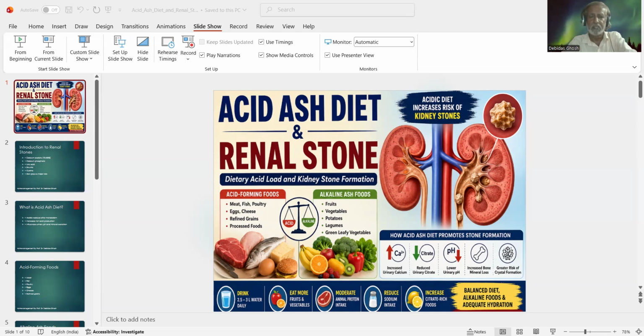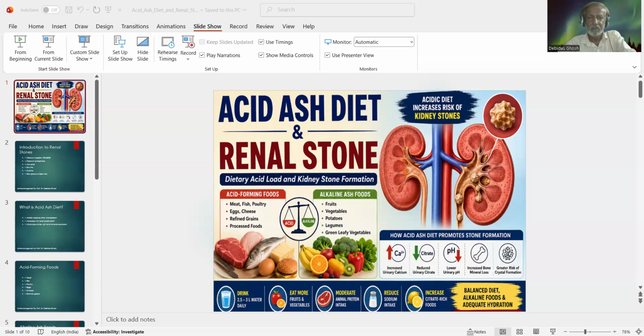Today we discuss acidic diet and renal stone. Actually, diets are also divided into two types. One is known as acidic diet, and the other one is alkaline diet.